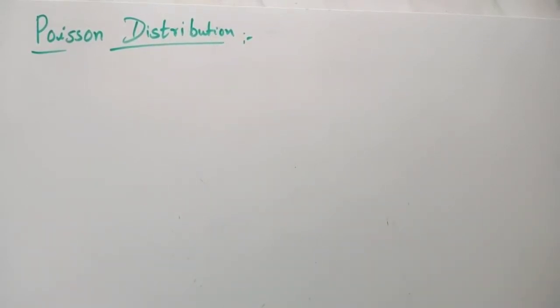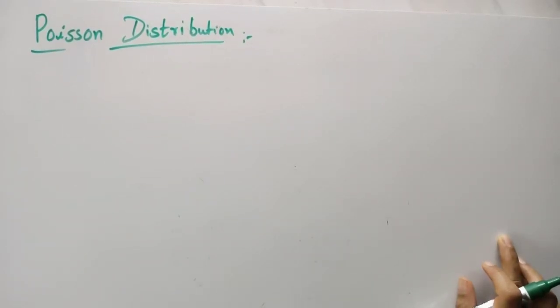In this session, I am starting with the Poisson distribution. Previously, we have learnt about binomial distribution and also we have derived the mean and the standard deviation of the binomial distribution. Now let's see what is Poisson distribution. The Poisson distribution is regarded as the limiting form of the binomial distribution.